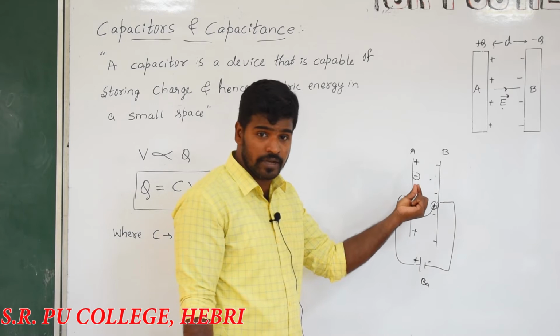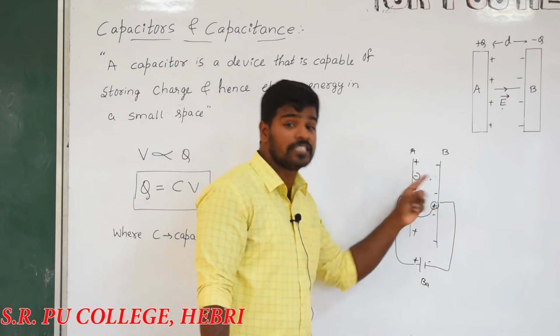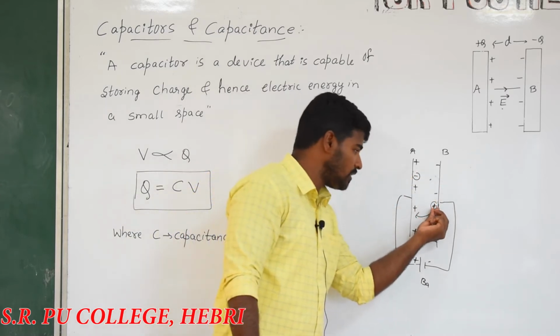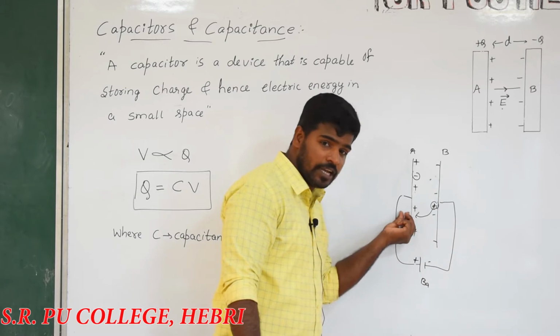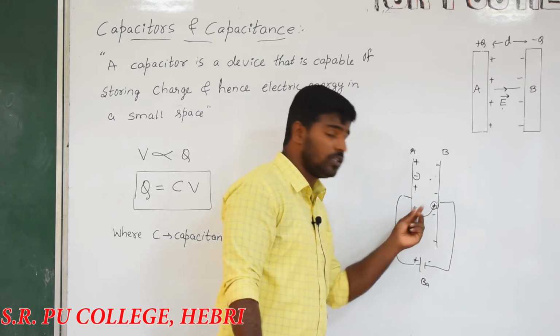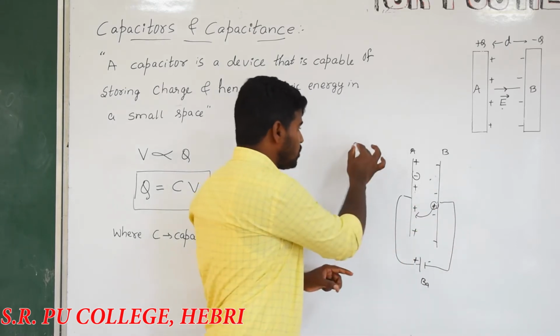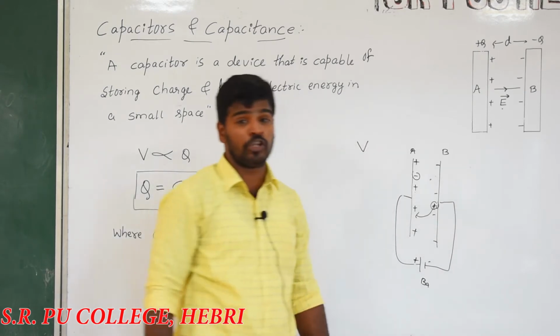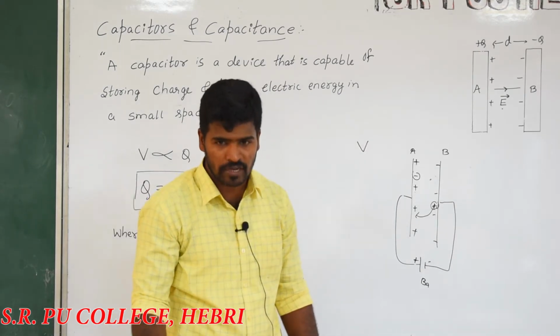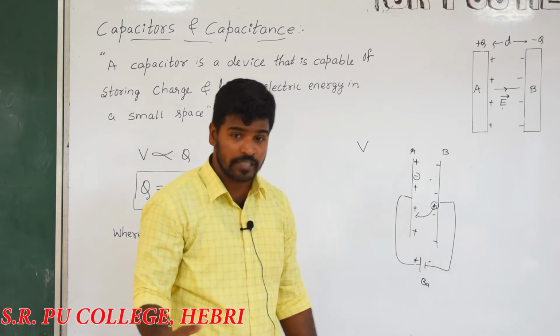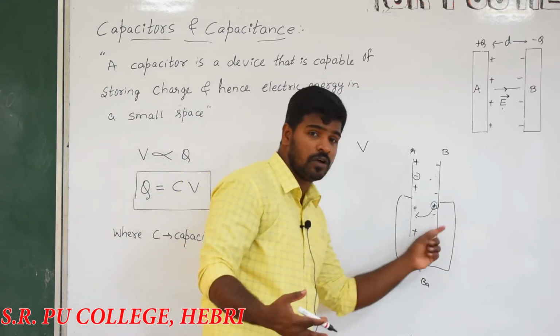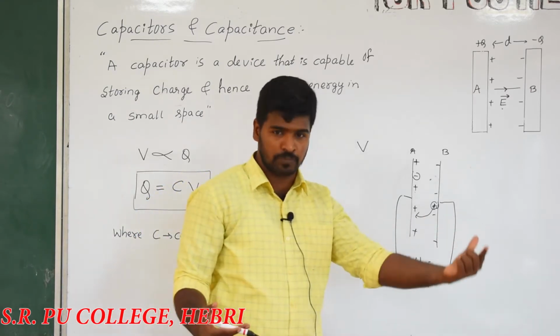That is the reason why the work done is considered against the electric field. Here the positive charge is placed against the direction of the electric field. Therefore there is work done. That work done is stored as a potential, or in a potential difference. That work done is stored as a potential. That is also called a potential difference because the two conductors are at different potentials.